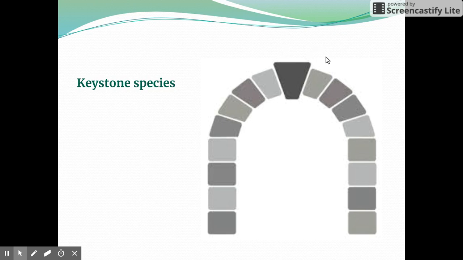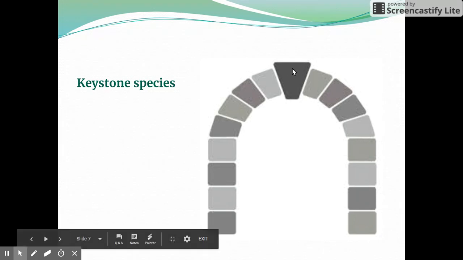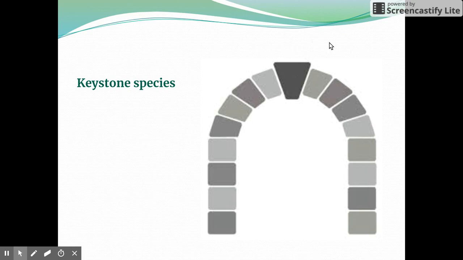So a keystone species is a unique and very important species to a given ecosystem. And it gets its name from this stone right here in this arch. This is called the keystone. If you remove this stone, the arch collapses in on itself. The keystone really is the one that holds the arch together. So a keystone species is the species that holds the ecosystem together.